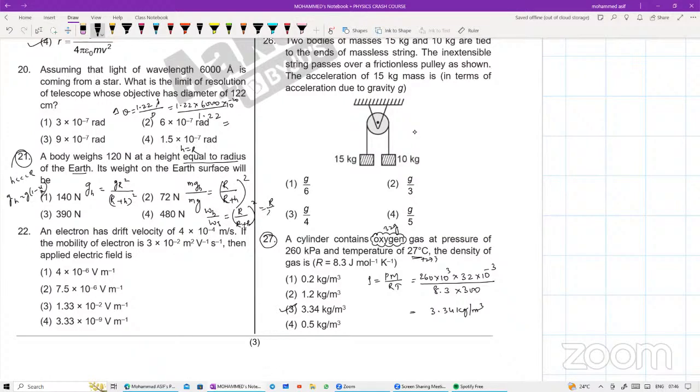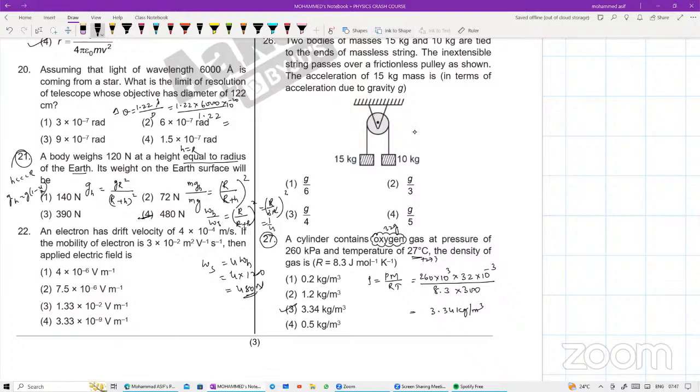And this one is R by 2R whole square. R gets cancelled, 1 by 4. So weight on the surface will be 4 times the weight at a certain height. Weight at a certain height कितना है? 120. So 4 into 120 is nothing but 480 newtons. Fourth option.